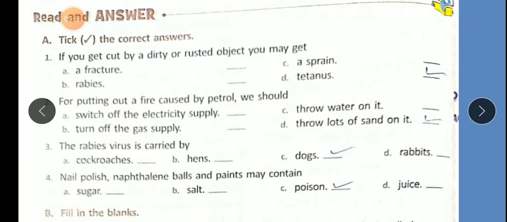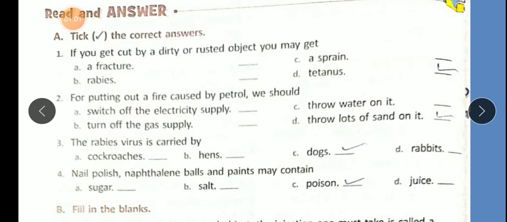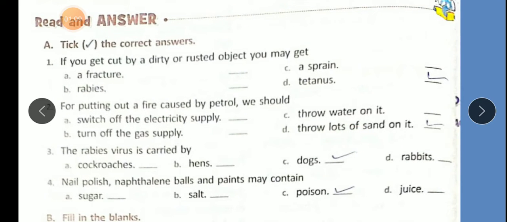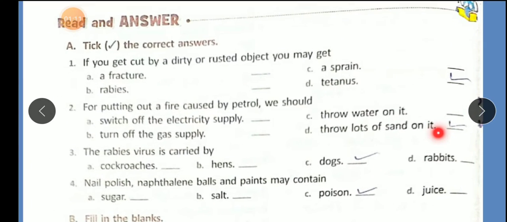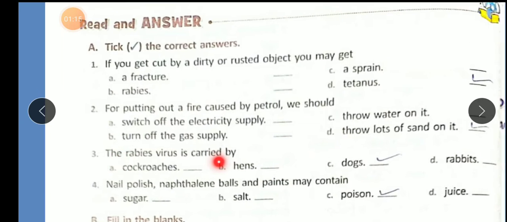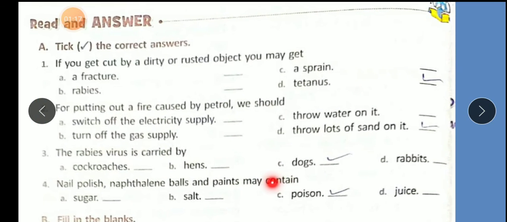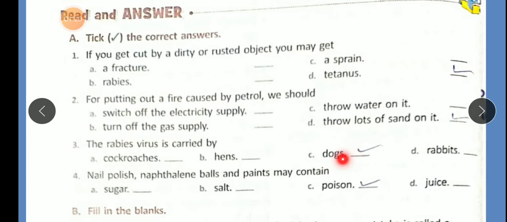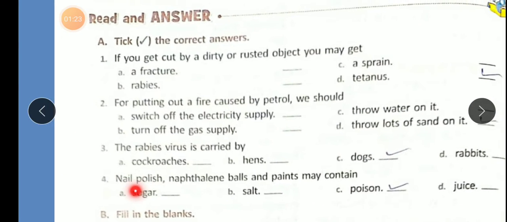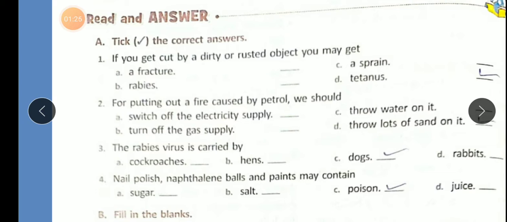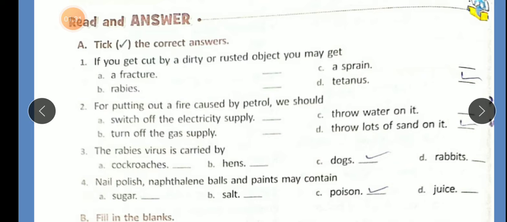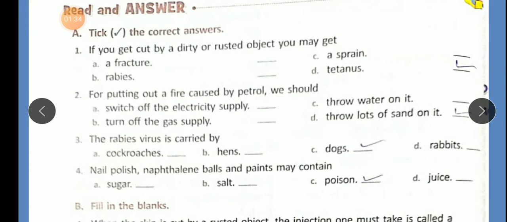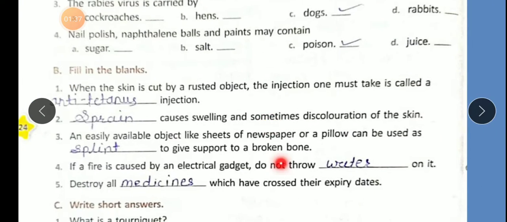Number 2. For putting out a fire caused by petrol, we should switch off the electrical supply, throw water on it, turn off the gas supply, throw lots of sand on it. Number 3. The rabies virus is carried by cockroaches, hens, dogs, rabbits. Sorry, the answer is dogs. Number 4. Nail polish, naphthalene balls and paints may contain sugar, salt, poison, juice. So the correct answer is poison.